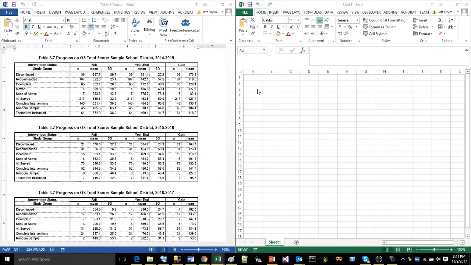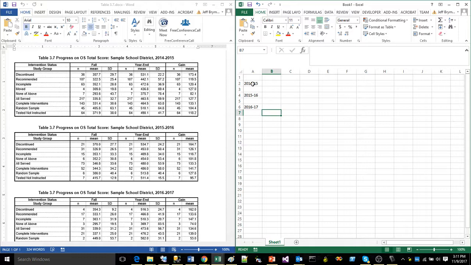All right, so the first thing I'm going to do is, since I know we're going to be using 3 school years, I'm going to type in some school years here, 2014-15. I'm going to type that in cell A2. I'm actually going to skip down 2 cells to cell A4 and type in 2015-16. Once again, I'm going to skip down 2 cells, and then I'm going to type in 2016-17. All right, there we go. So I've got those in.